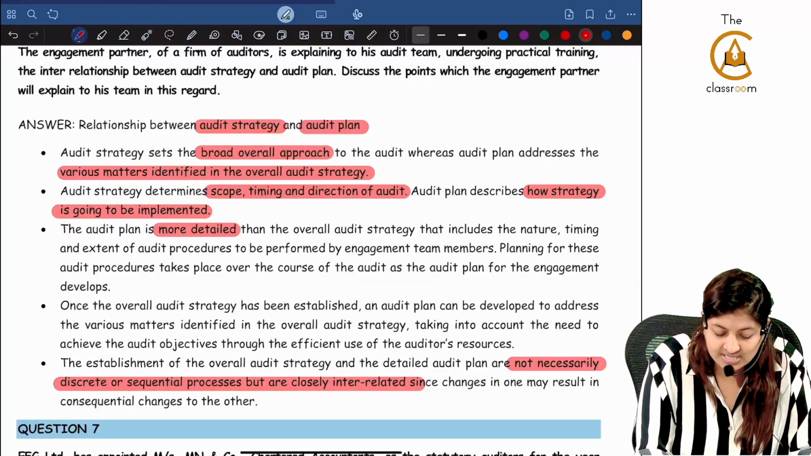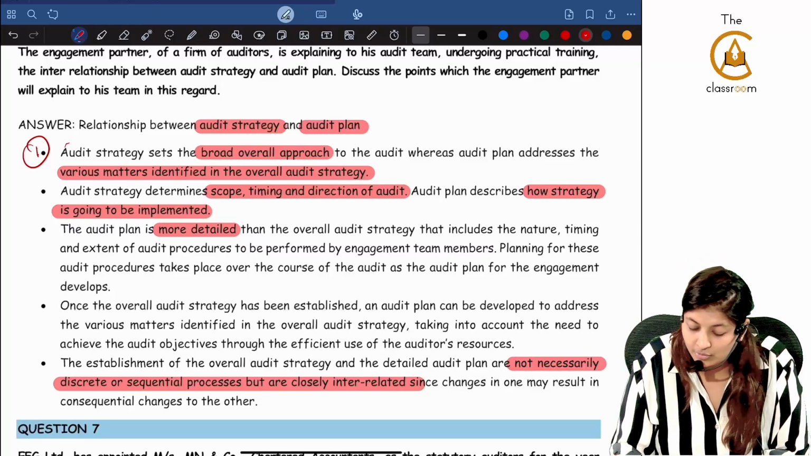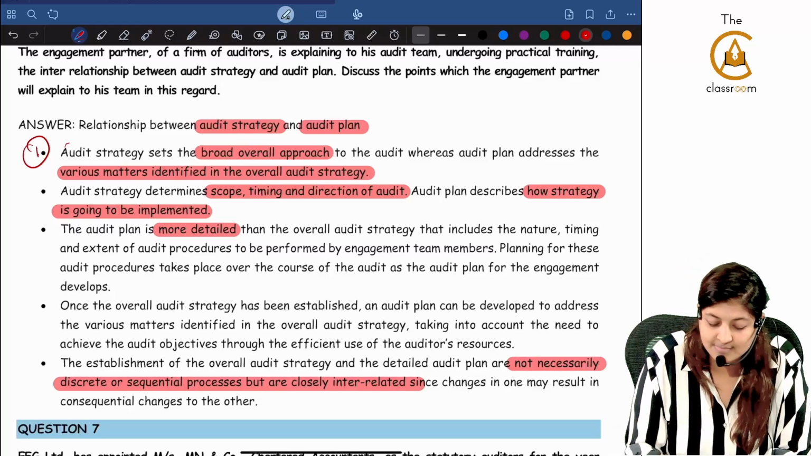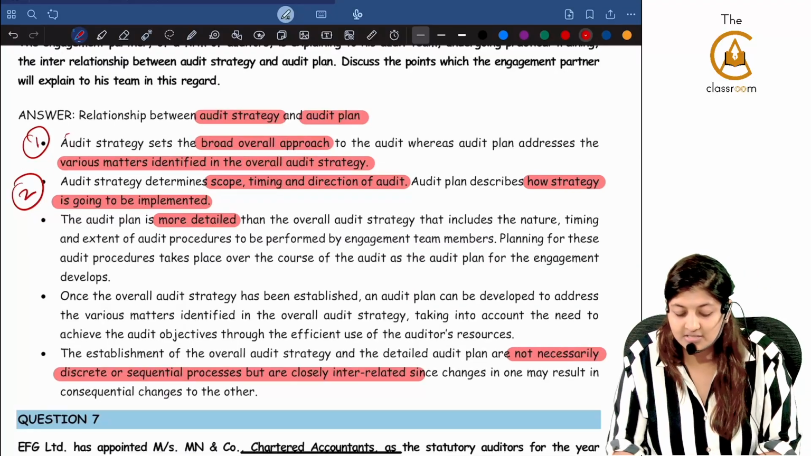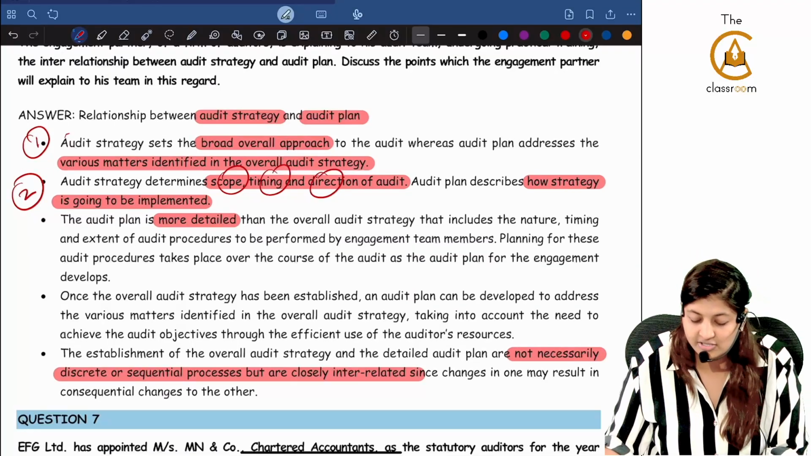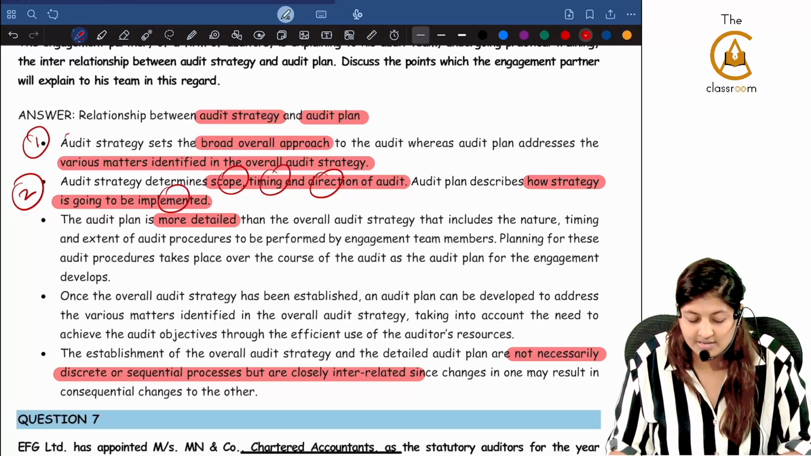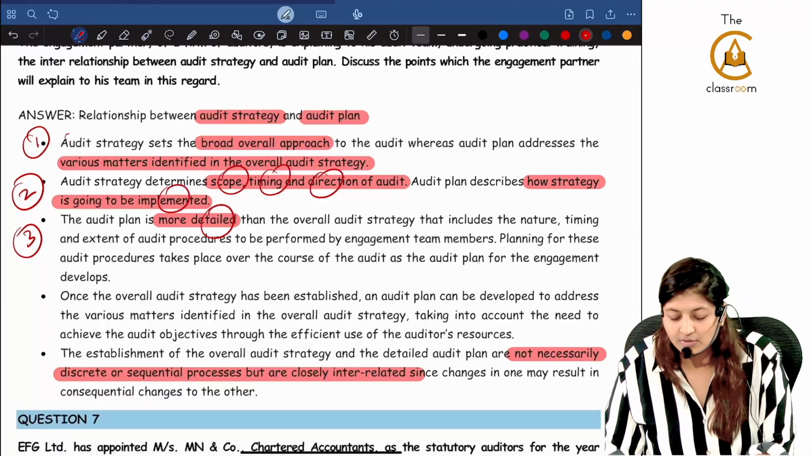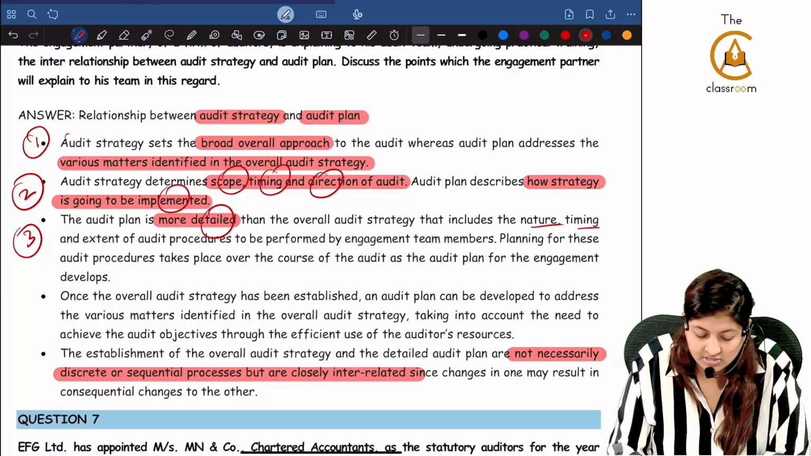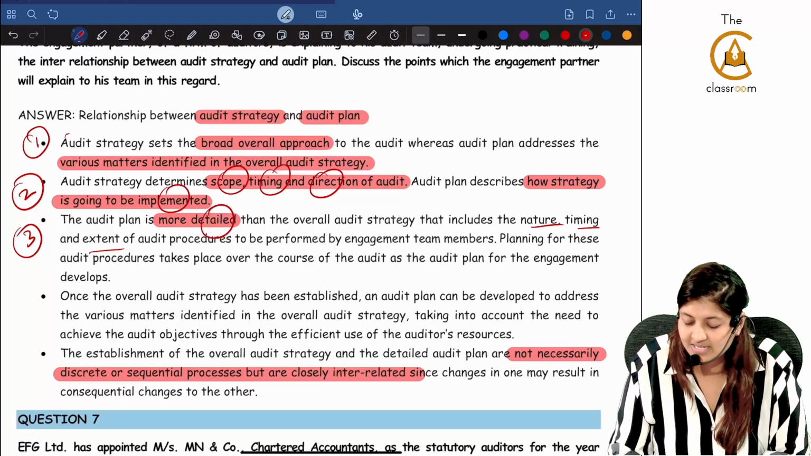Audit strategy sets the broad overall approach whereas audit plan addresses various matters identified in the overall audit strategy. Audit strategy determines scope, timing and direction of audit. Audit plan describes how strategy is going to be implemented. Third, audit plan is more detailed than the overall audit strategy that includes the nature, timing and extent of audit procedures to be performed by engagement team members.